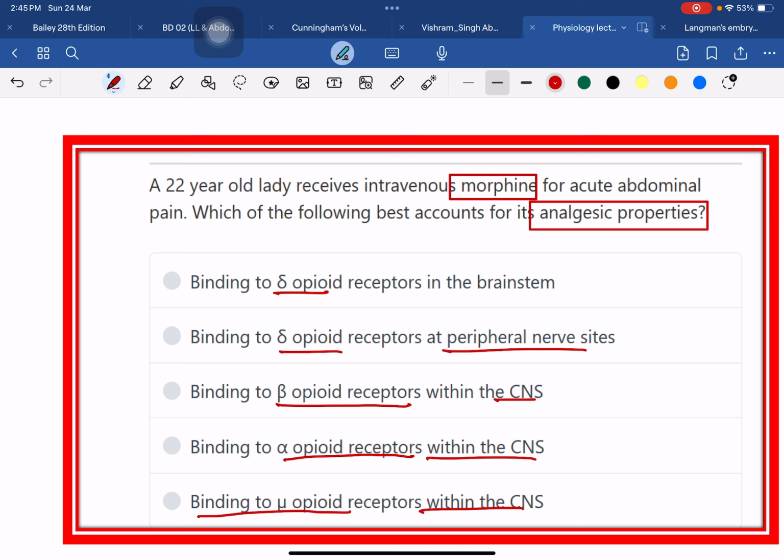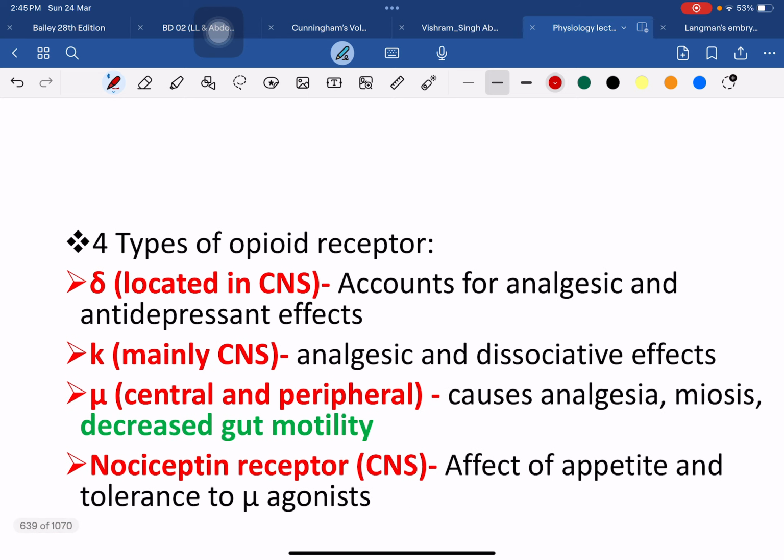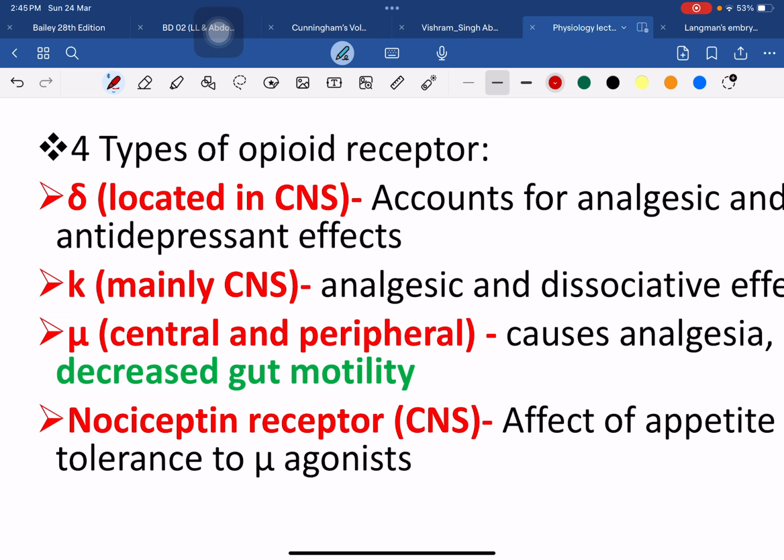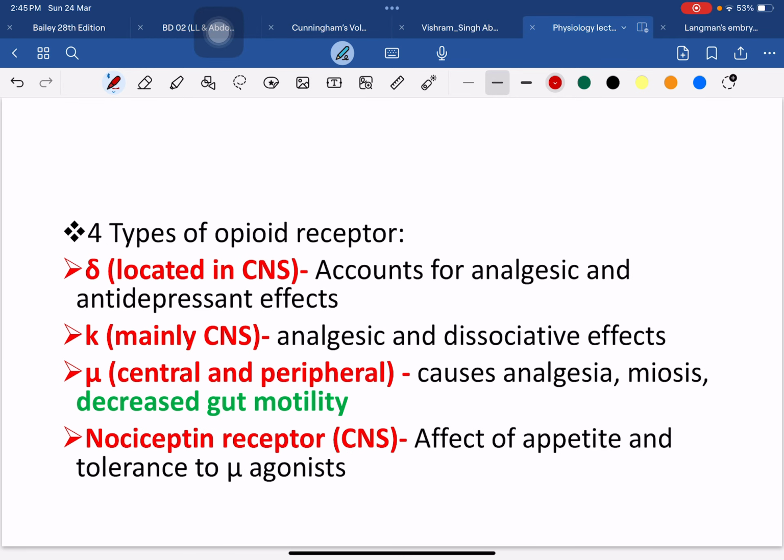Now we have to find out one of the pathways. So for this condition, we have to know details about the morphine. First of all, here see the four important types of morphine receptor. First of all, it is the delta receptor, which is located in the CNS, and it is responsible for analgesic action and antidepressant action. Then here this is the kappa, it mainly acts on the CNS, and it has an analgesic effect and also the dissociative